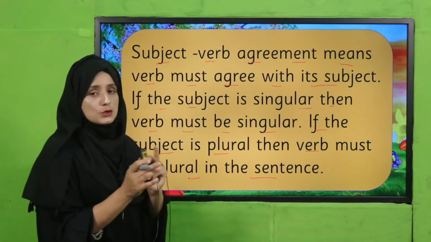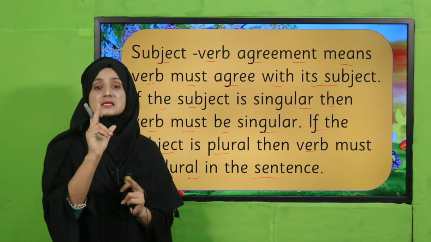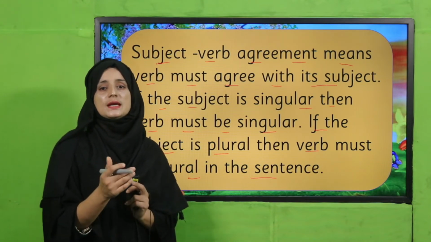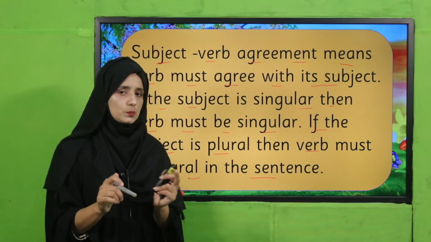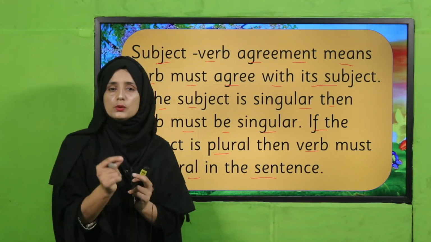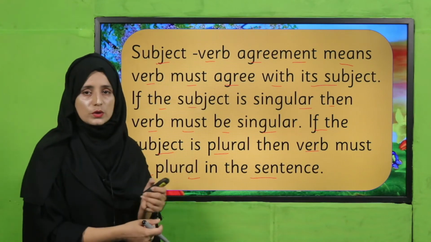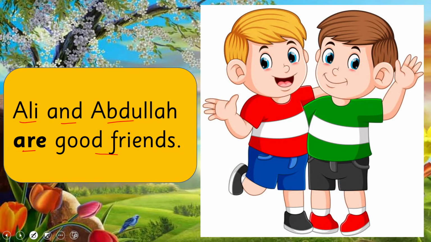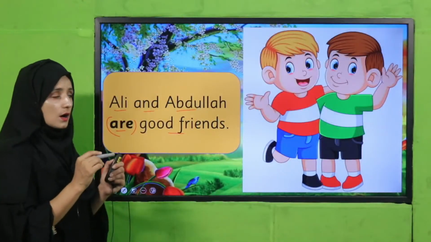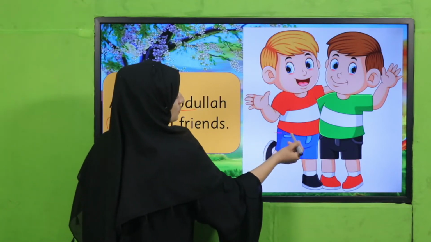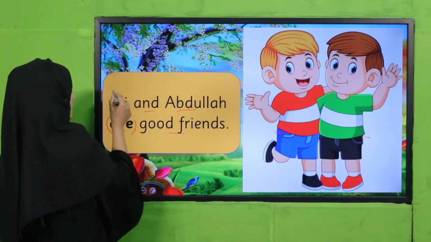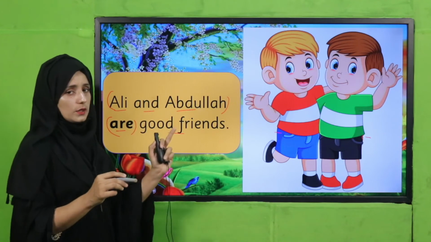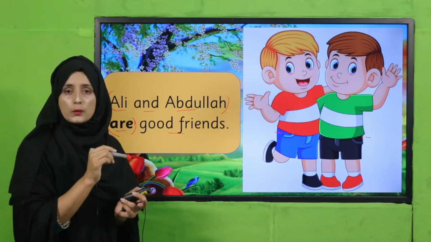This is called a verb. So agreement means if the subject is singular, one person, then definitely the verb will be singular. And if the subject is plural, two persons or more than two persons, then we need a plural verb. This is called subject-verb agreement. See in these examples: Ali and Abdullah are good friends. Look what I have used there: "are." Why? Because how many boys are there? Two, Ali and Abdullah. So our subject is plural, and that's why I used the plural verb.